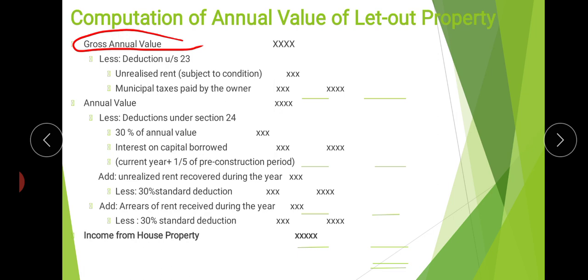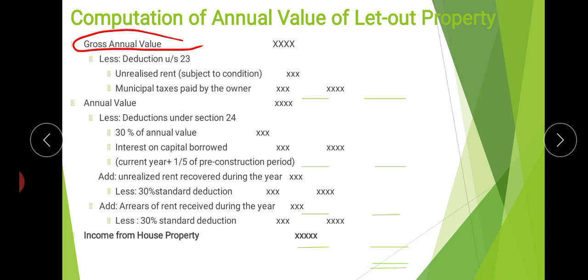These two portions of interest can be claimed from the annual value. The pre-construction period is the period between the loan being raised and the building being let out.